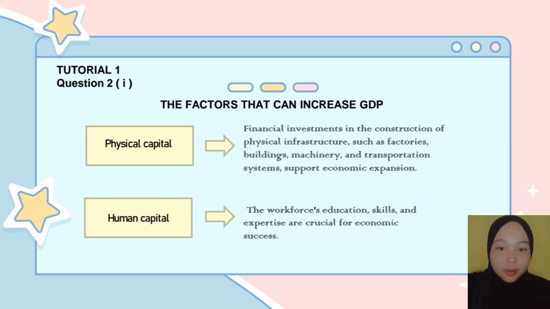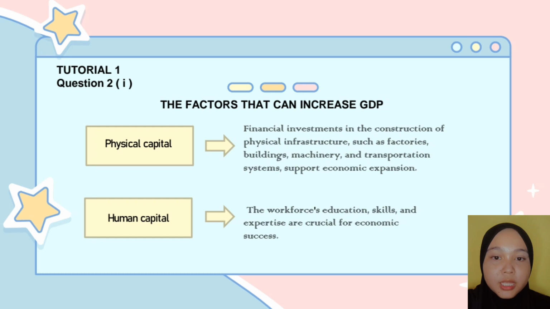I will explain about factors that can increase GDP in tutorial 1, question 2. The first answer for this question is physical capital. Physical capital investment is the construction of physical infrastructure such as factories, buildings, machinery, and transportation systems that support economic expansion. The increased production capacity and efficiency made possible by having enough physical capital raises GDP.